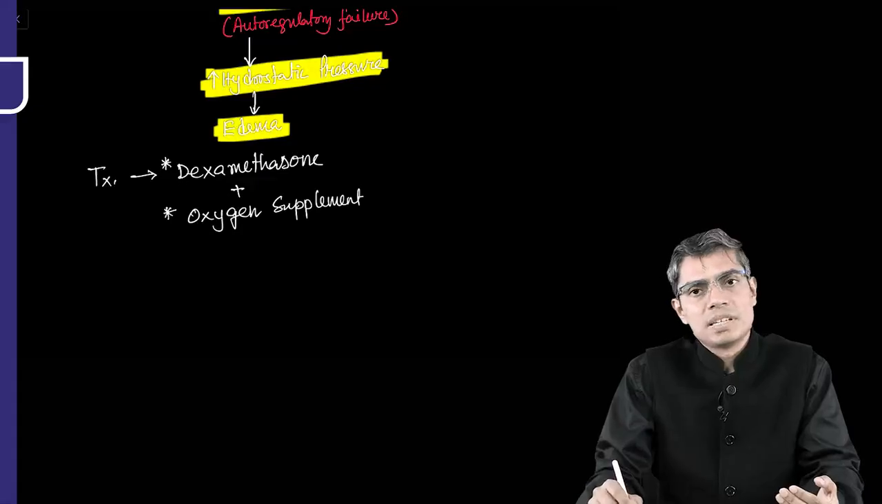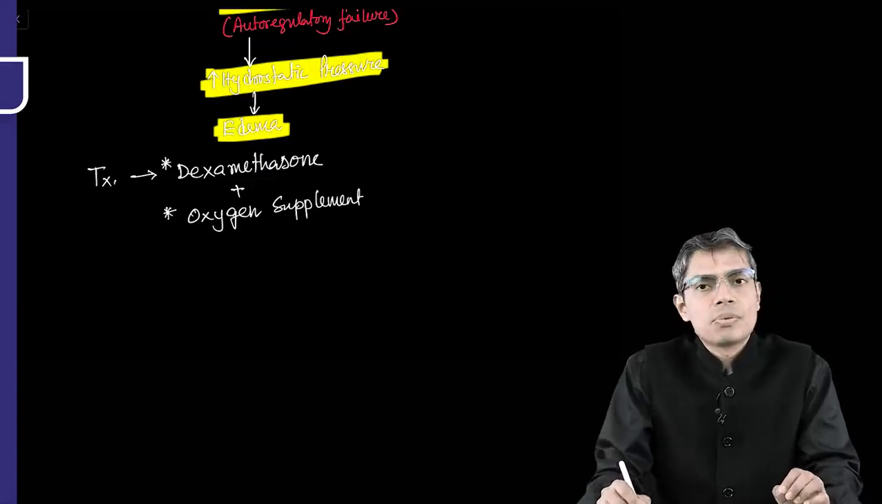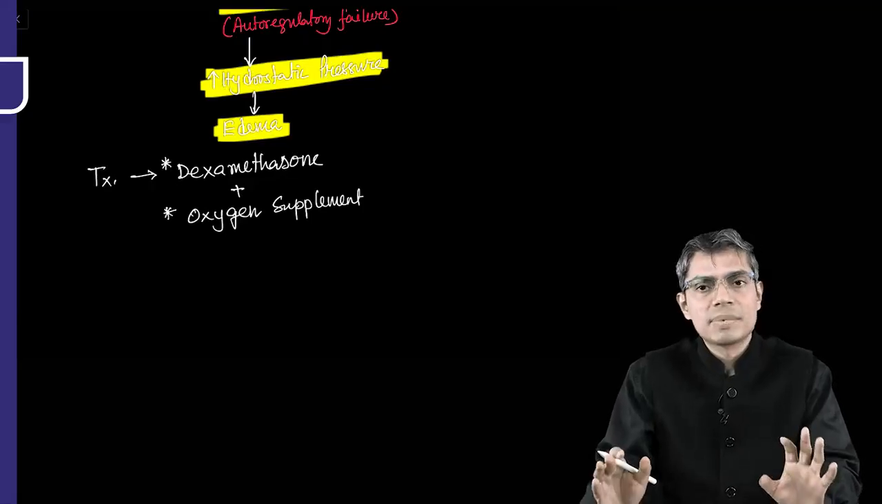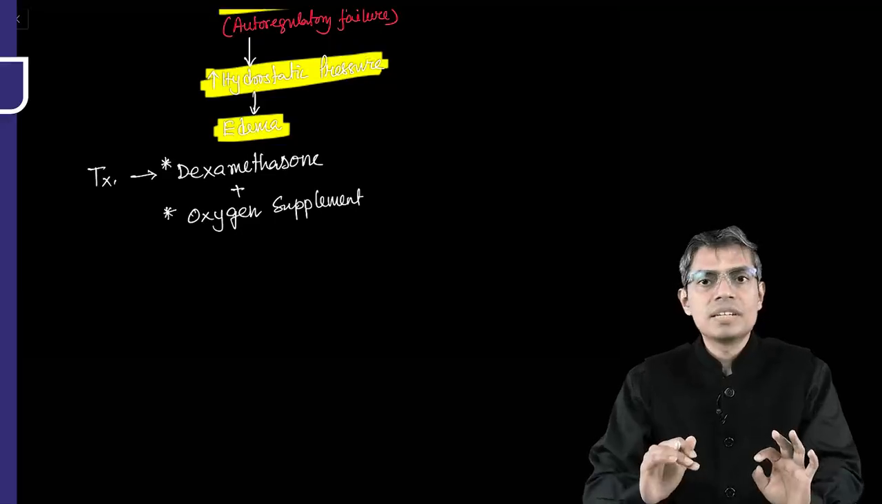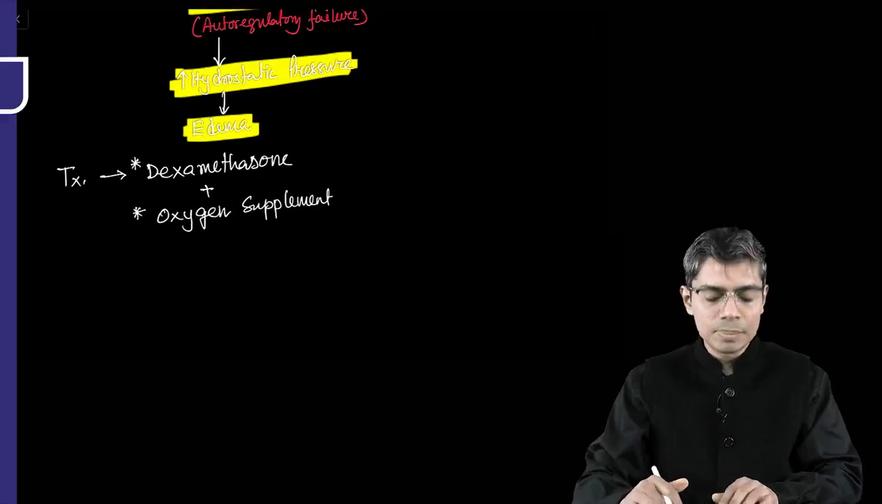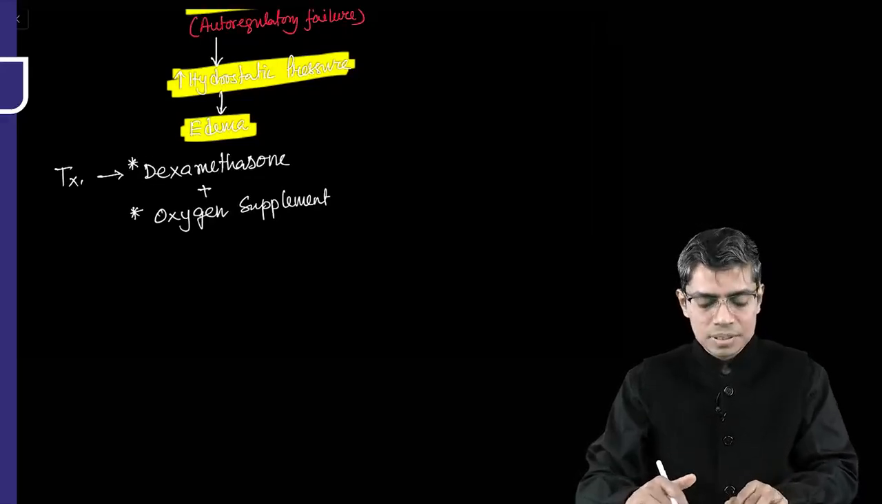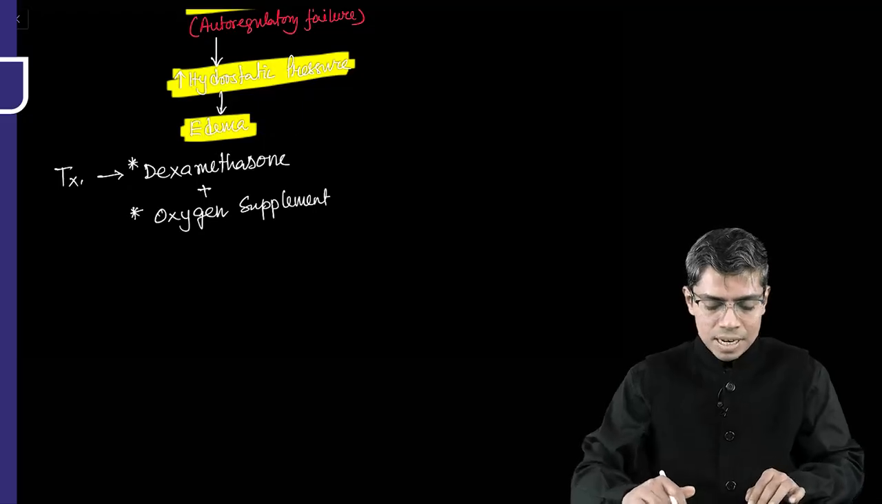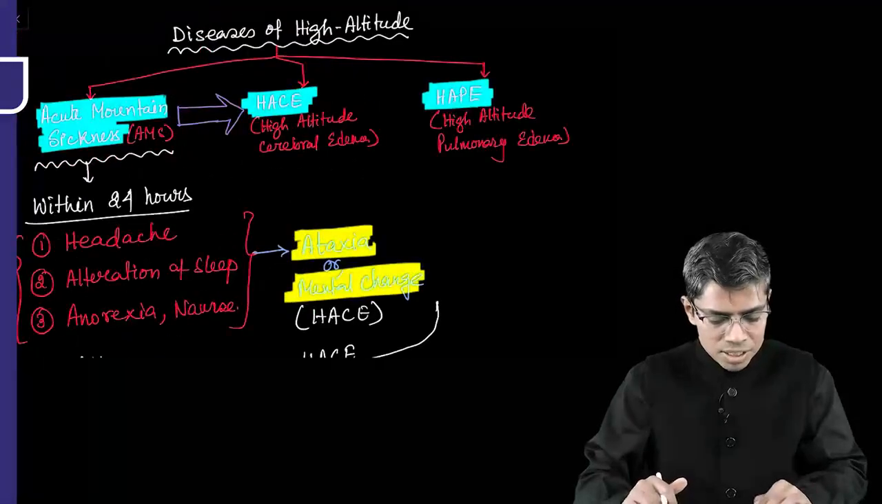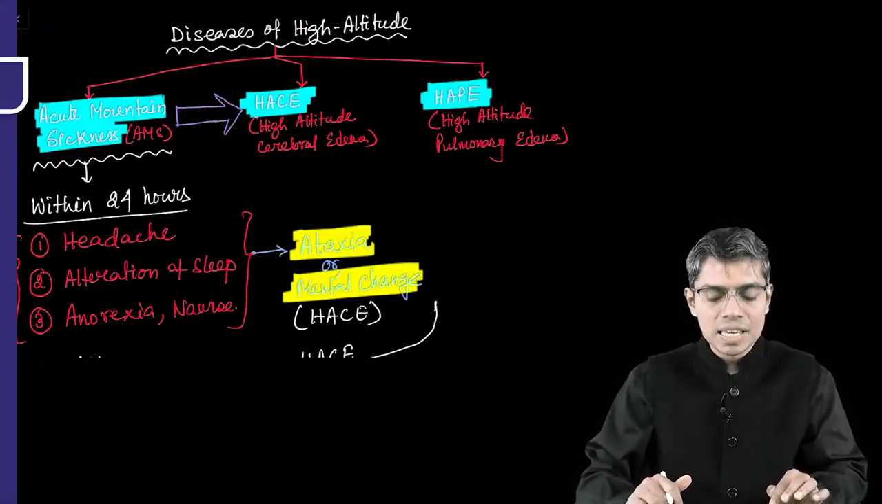Now you must be thinking, why am I not saying anything about acetazolamide? I'll tell you what the acetazolamide role is here. But this is the main treatment of choice, and additionally supportive treatment is also given, for example for the headache you can give a simple painkiller. That is how the treatment is given. Now this is all about the first two conditions, that is acute mountain sickness and HACE.